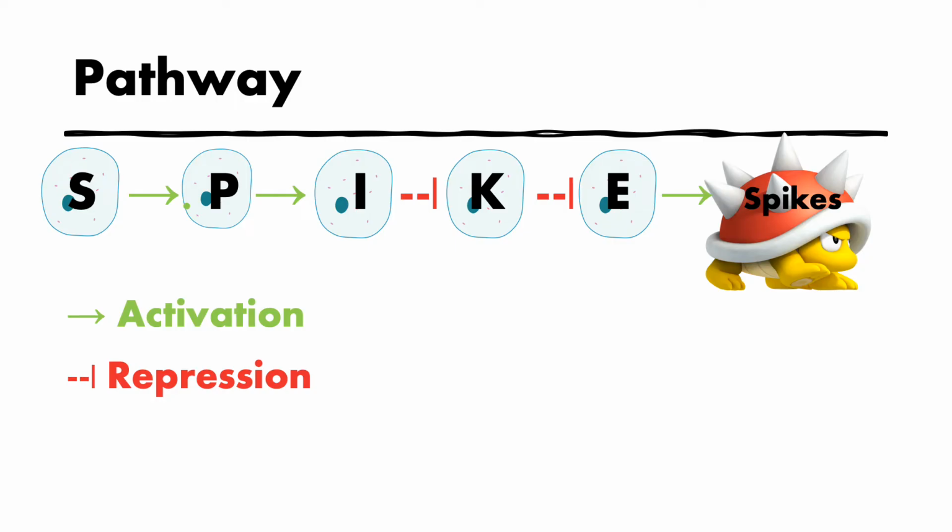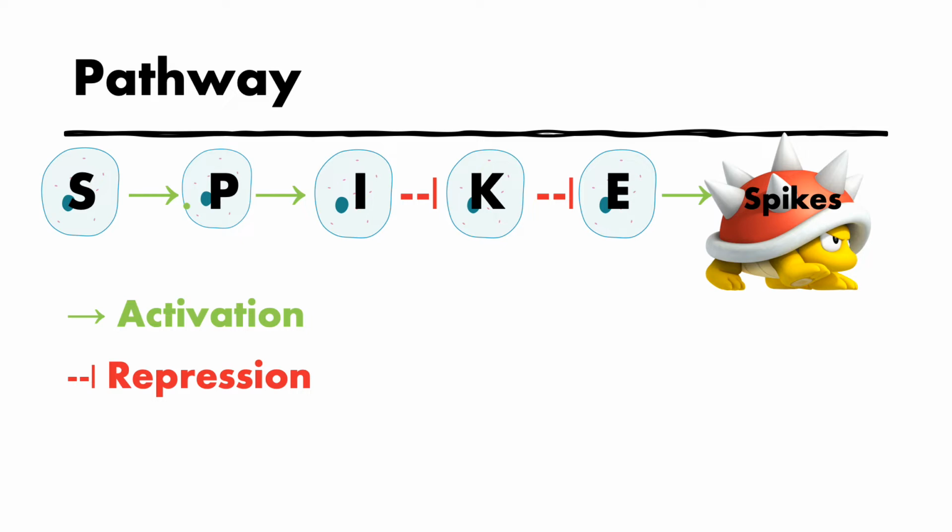In this video, we'll be looking at a hypothetical developmental network pathway that leads to formation of spikes in certain cells of the ectoderm of the spiny beetle. Although not all cells in the ectoderm have spikes, some are smooth. Here, the letters represent the strains on the ectoderm cells, the arrow represents activation, and the T-bar represents repression.